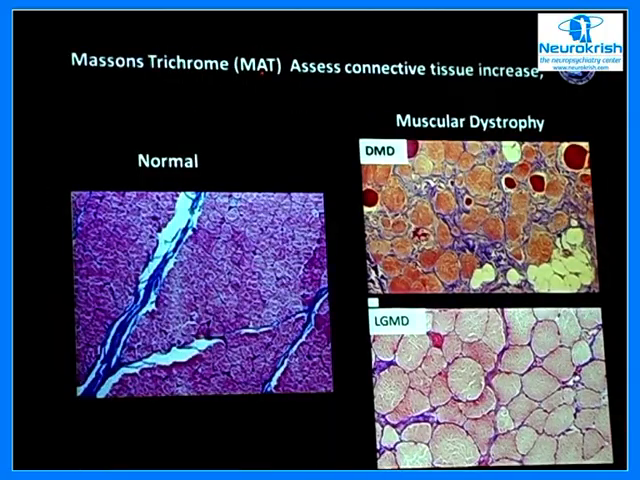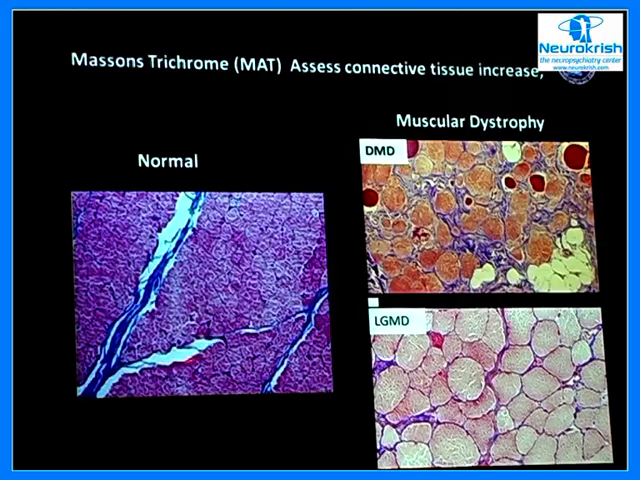Now, this is one stain which is called Masson's trichrome, which is done on the paraffin sections, where the normal Masson's trichrome is like this. You have the perimysium, which is moderate, which is generally seen in a normal muscle. These are the individual muscle fibers, and the thin blue line that goes around each individual muscle fiber is the endomysium.